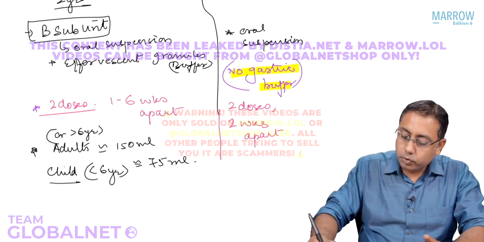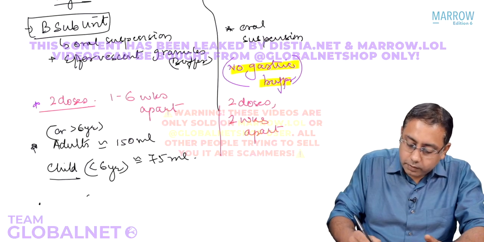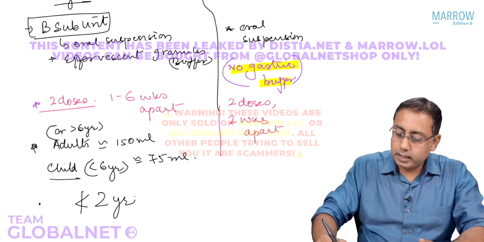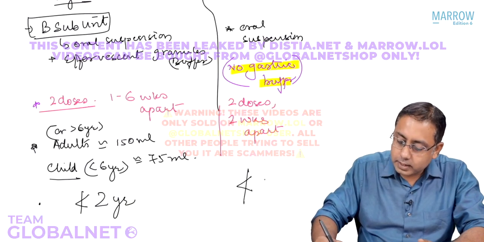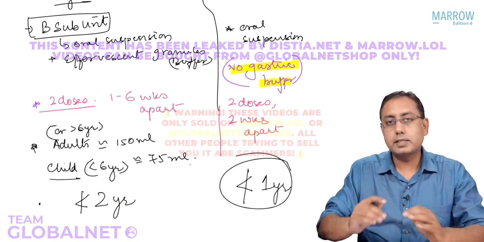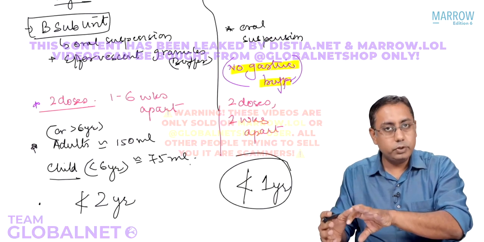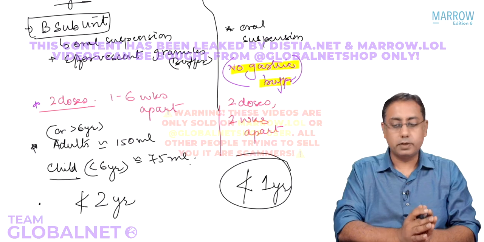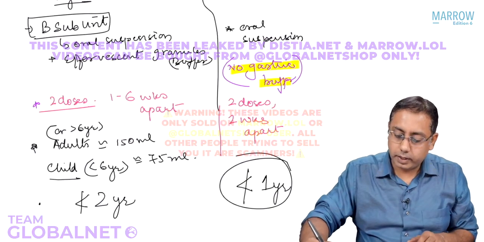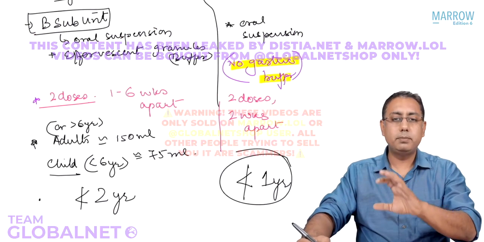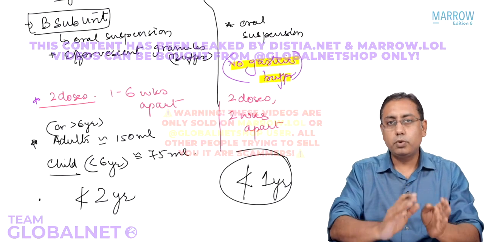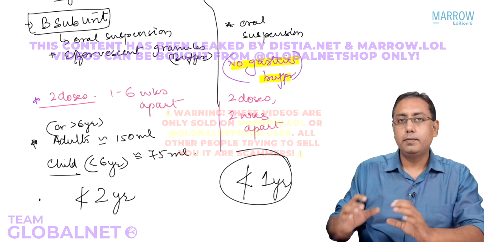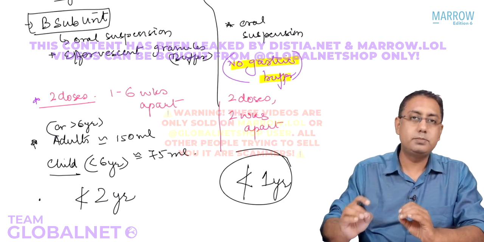Please remember that Dukoral vaccine is not to be given for age less than 2 years, whereas Shankol vaccine is not to be given for age less than 1 year. Shankol vaccine can be given to a child after 1 year old. Dukoral is only given after 2 years of age. So these are a couple of your MCQs which you get directly between Dukoral and Shankol, and very frequently all these points that I have written over here are your favorite MCQ points.